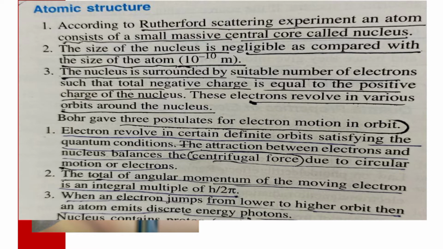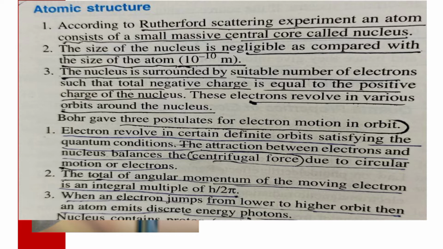Bohr was a scientist who gave three postulates regarding atomic structure for electron motion in orbit. He said that electrons revolve in certain definite orbits satisfying the quantum conditions, and the attraction between electrons and nucleus balances the centrifugal force due to circular motion.